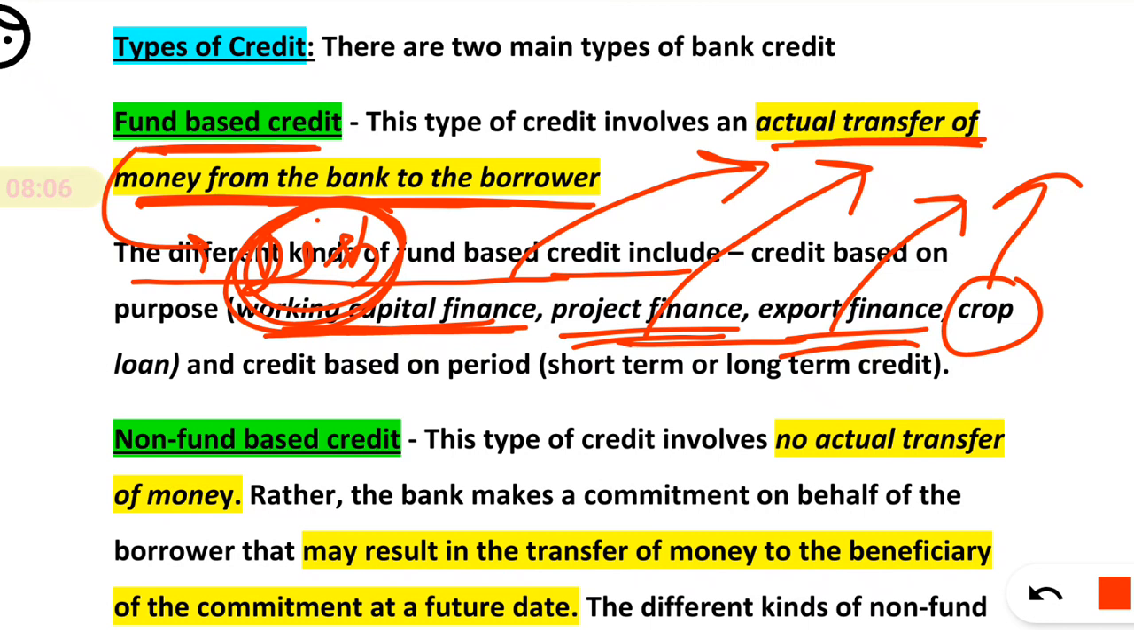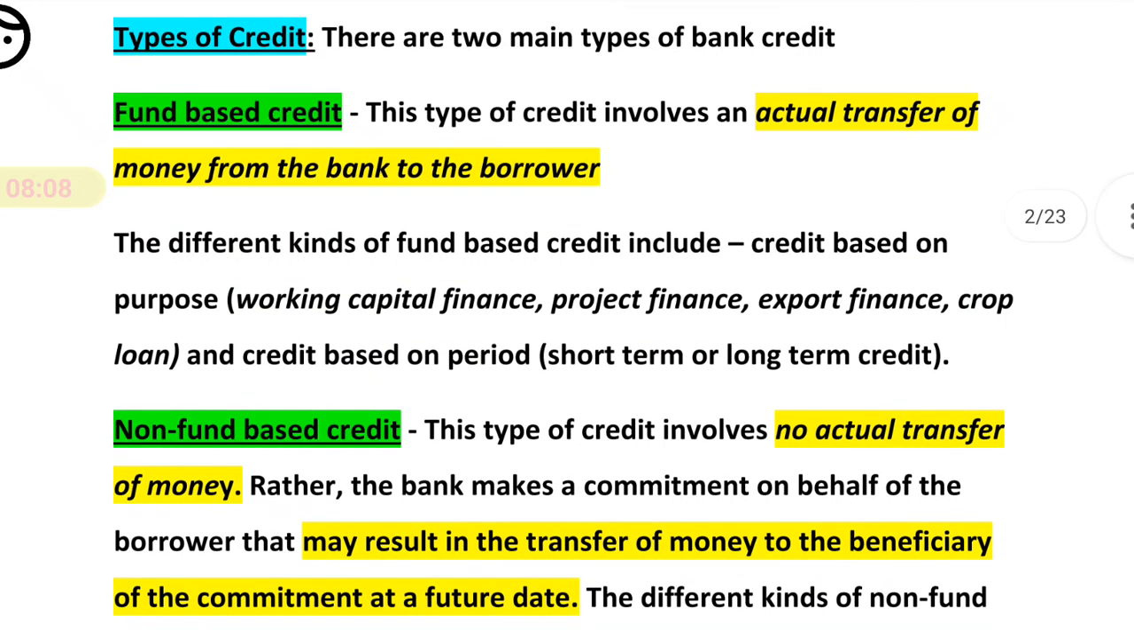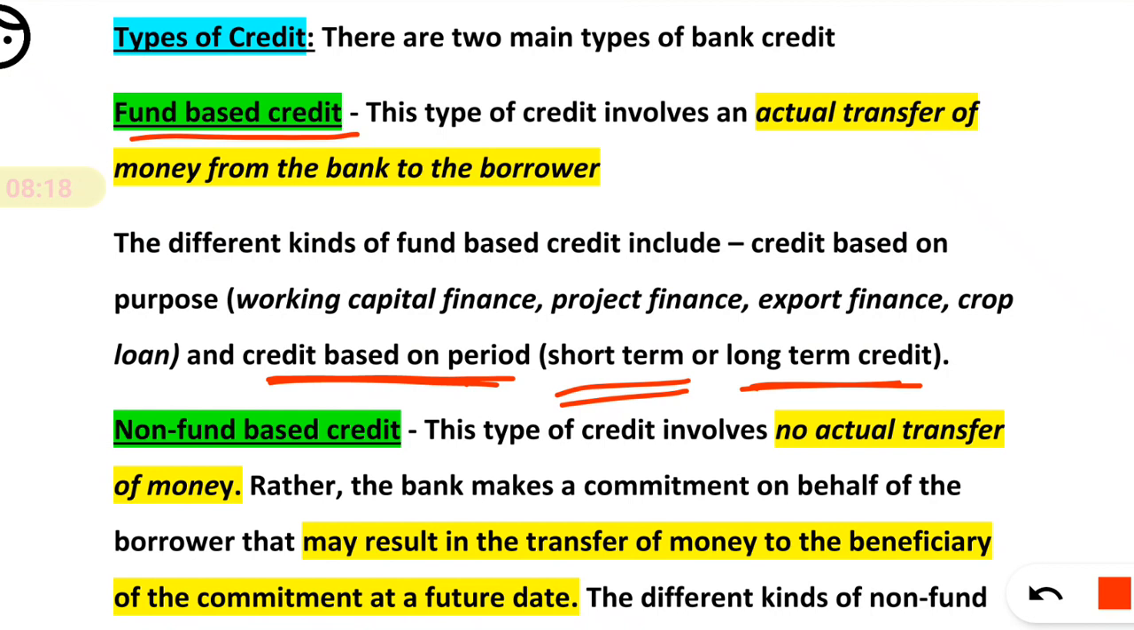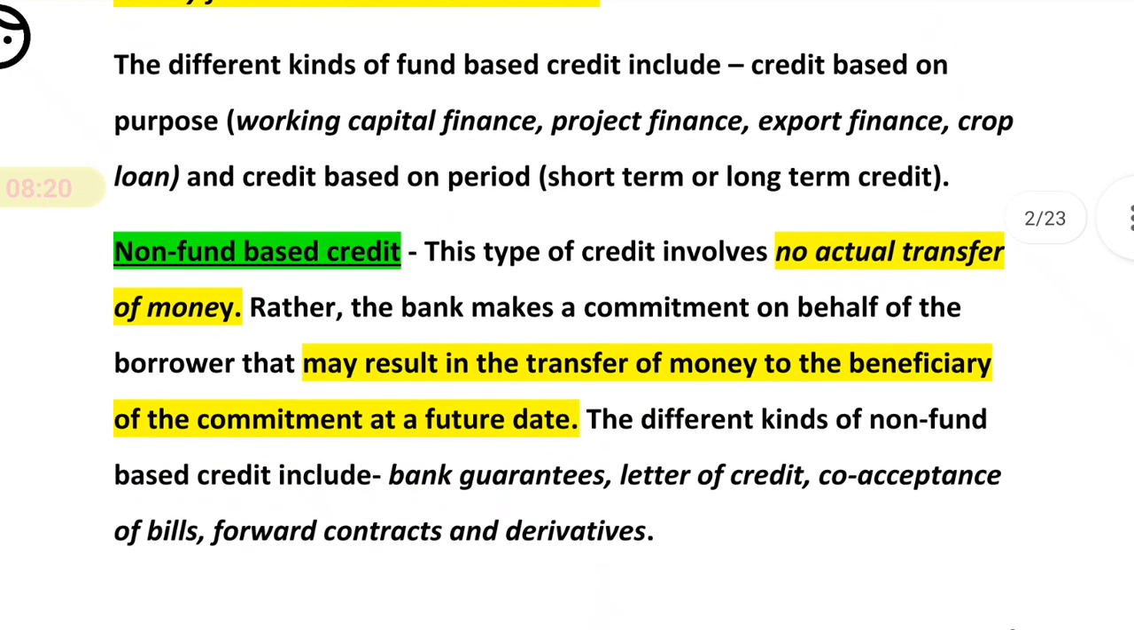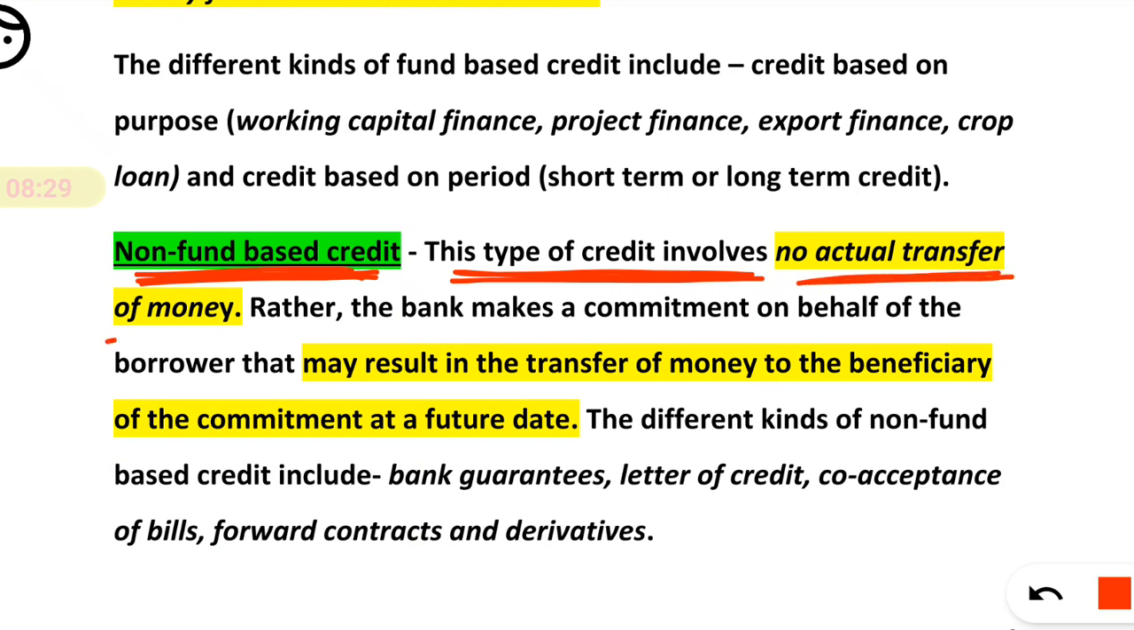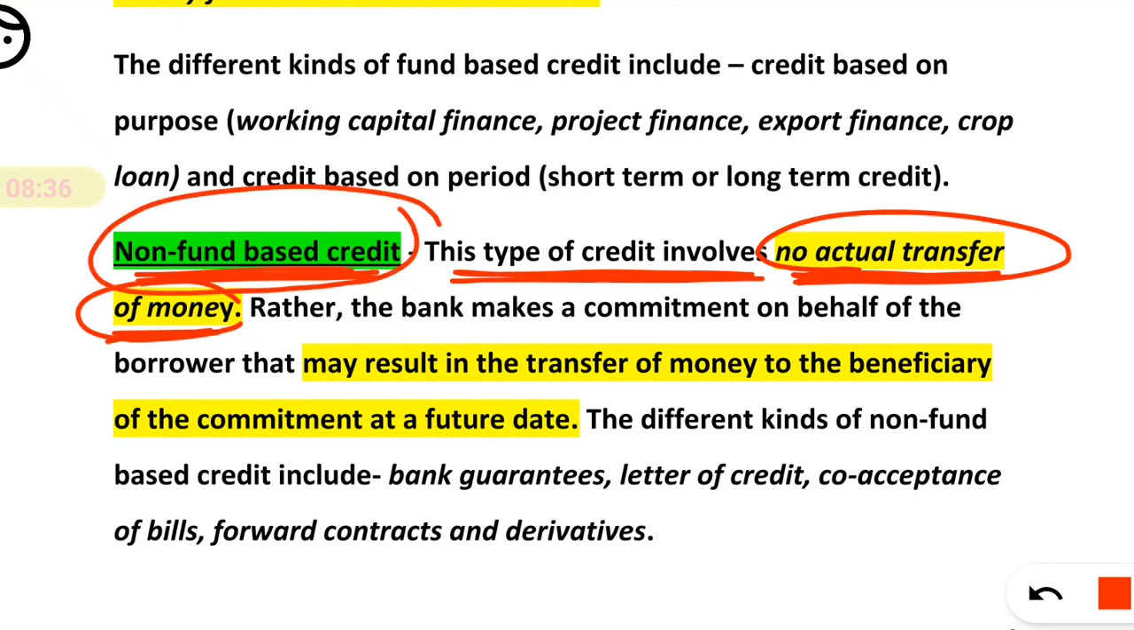If it is based on the period, we can classify fund based credit as short term credit or long term credit. Now, what is non-fund based credit? Simply, it is the vice versa of fund based. This type of credit involves no actual transfer of money. In fund based, the name itself tells you; non-fund based means simply no transfer of money.